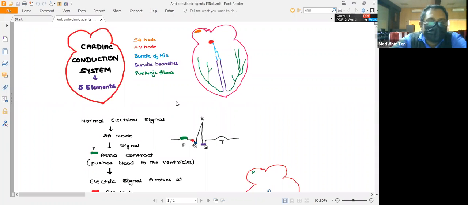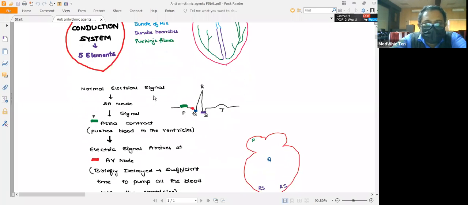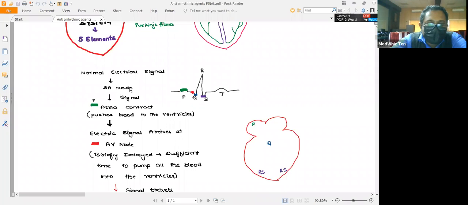This is very, very important to understand the mechanism of action of antiarrhythmic agents. Whenever normal electrical signals are initiated, the impulse will be generated by the SA node first. Those signals generated from the SA node will travel towards the atria, so that the atria can contract.